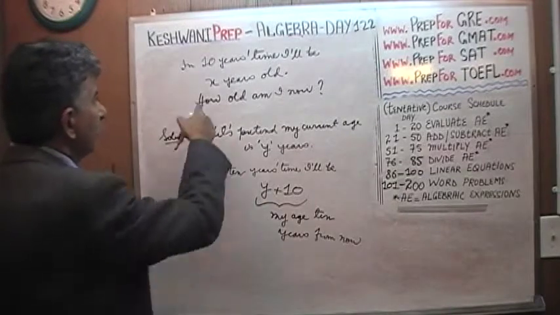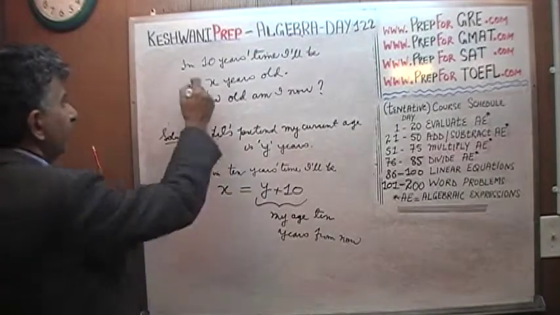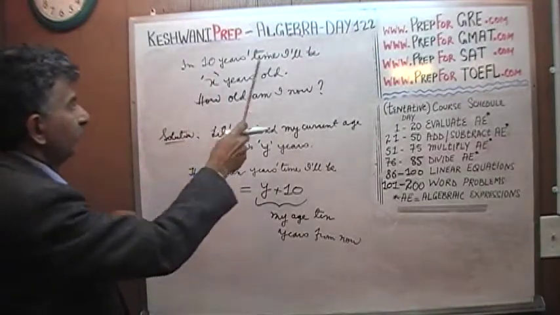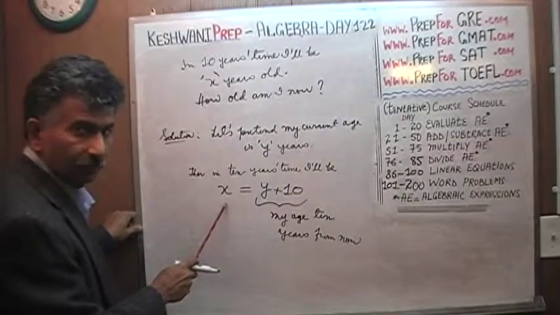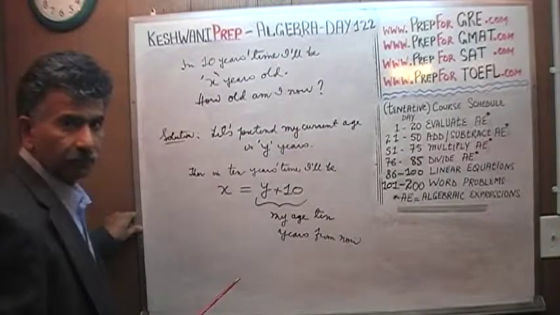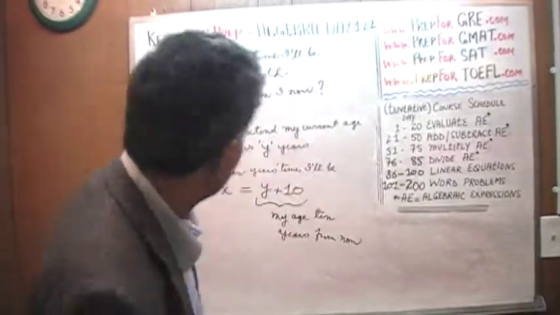And we are told that it is X. They're telling you that in 10 years time I'll be X years old. So X must equal my current age plus 10 more. But we are not done yet, because we have to solve for the unknown.